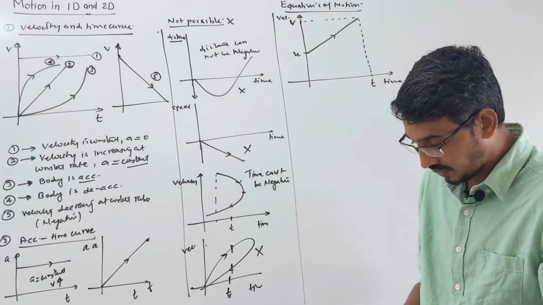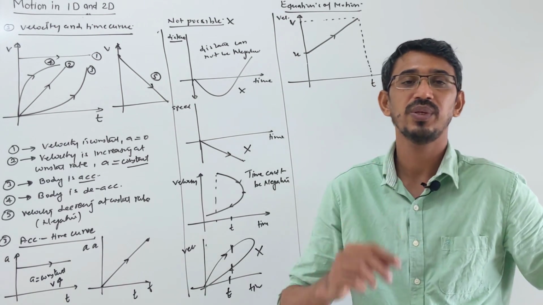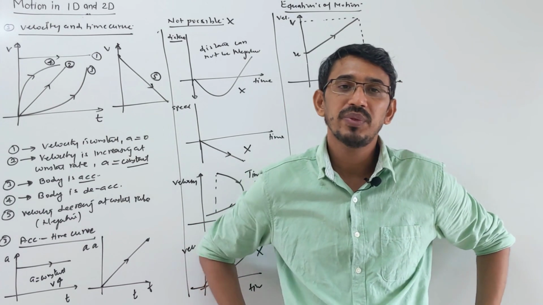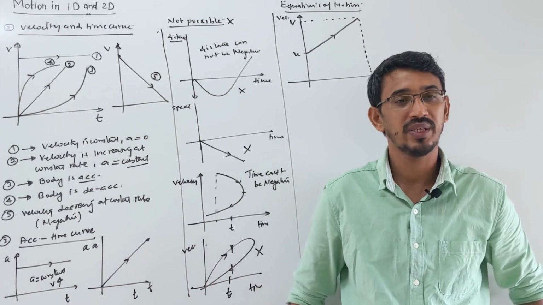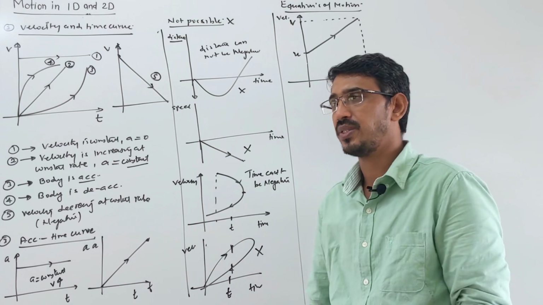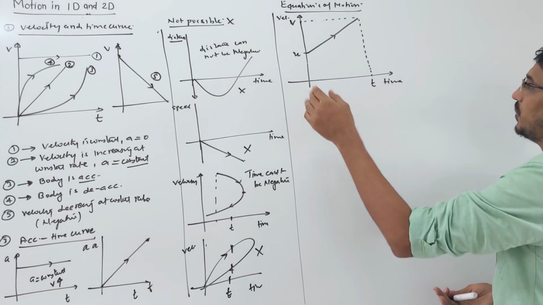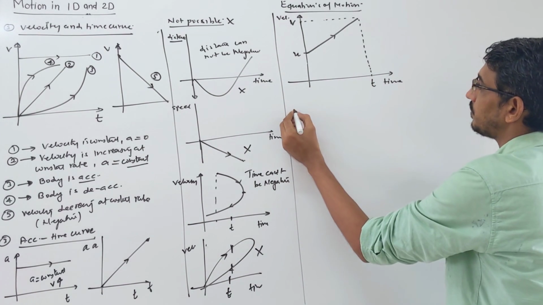Many times I told you that when you have graphs in physics, you always get two answers from a graph. One is the slope of the graph, and the other is the area below the curve. We have learned this at many places; in the whole of physics this comes. Look here.